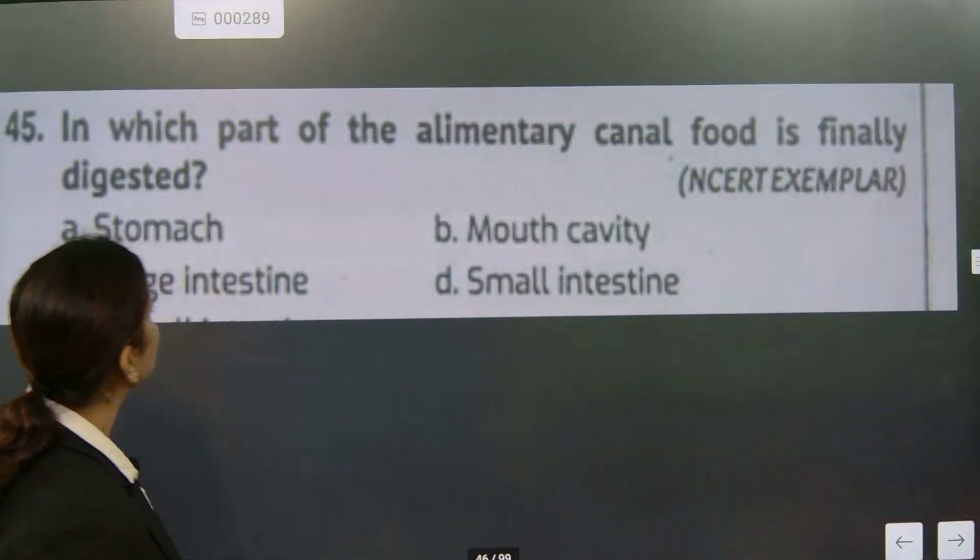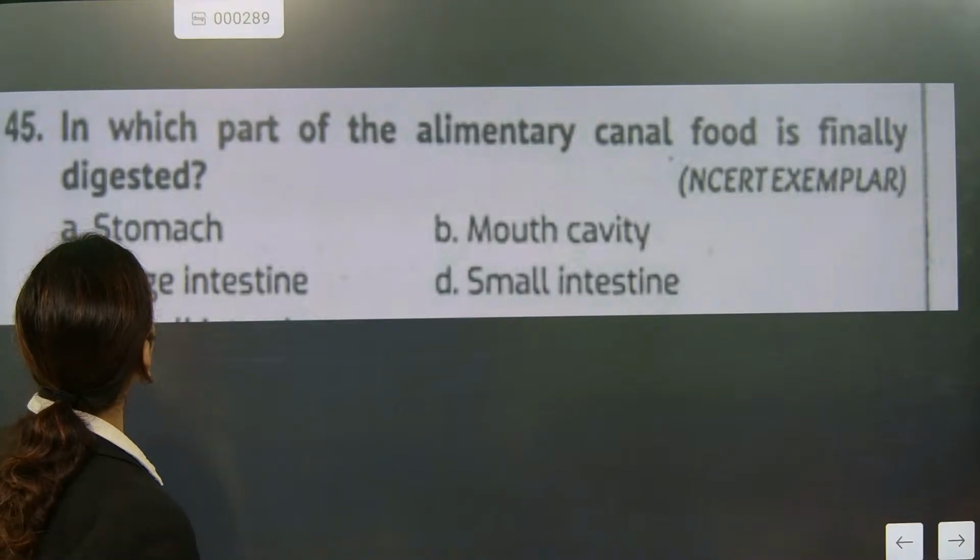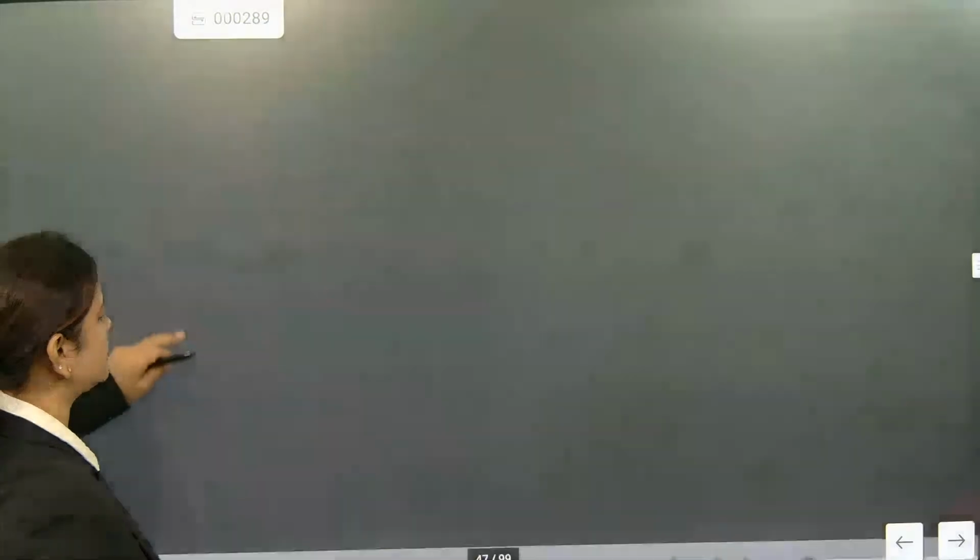Go for this question. In which part of the alimentary canal is food finally digested? Small intestine.